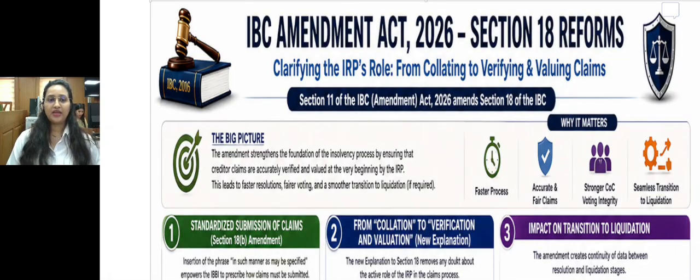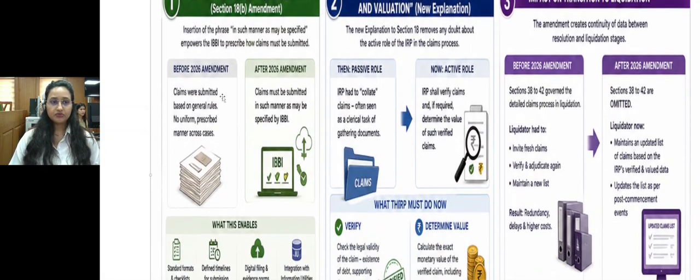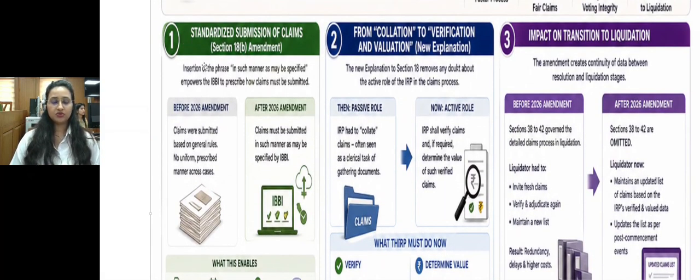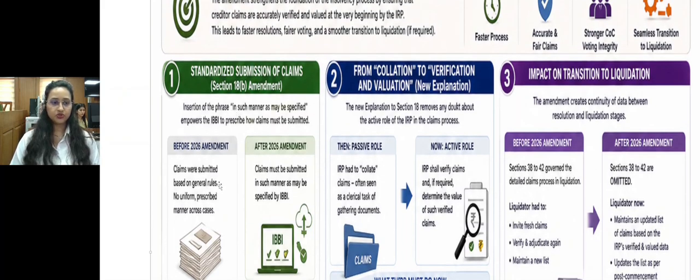Okay, here, IBC Amendment series. Next, we are back again with what are the amendments done in Section 18. Section 18 Amendment clarifies the role of IRP, and now its role is from collating to verifying and evaluating claims. Earlier, what was the position?